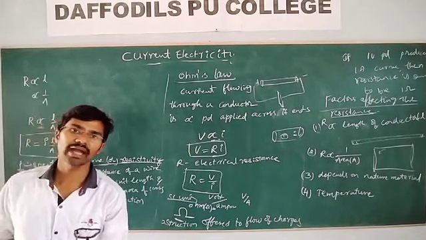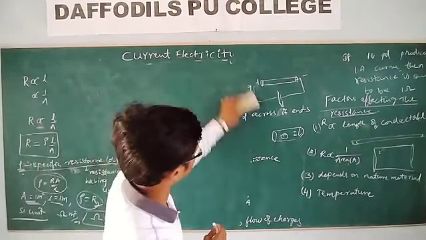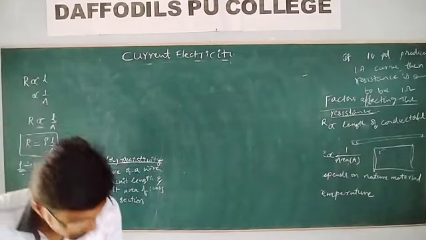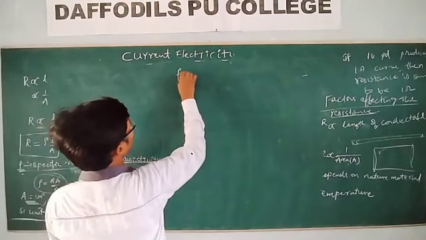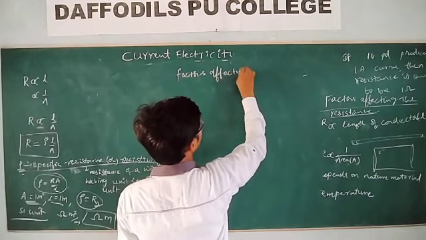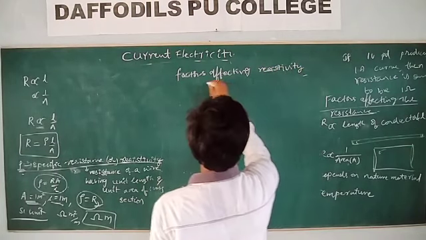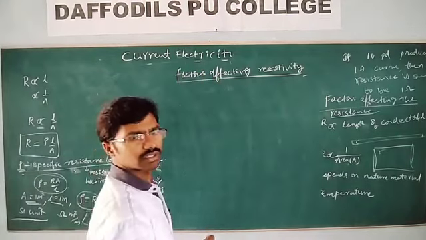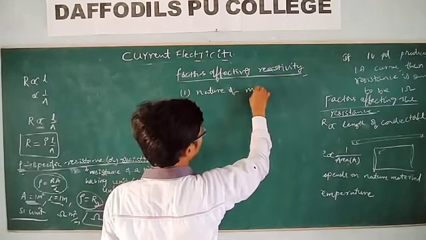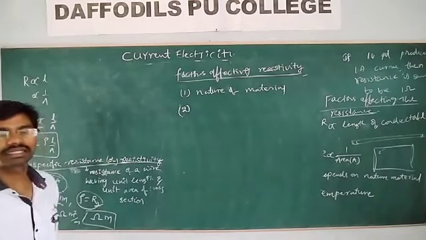Then what are the factors affecting this electrical resistivity, and on what factors does this resistivity depend? Factors affecting resistivity: it depends upon the nature of the material and even it depends upon temperature.